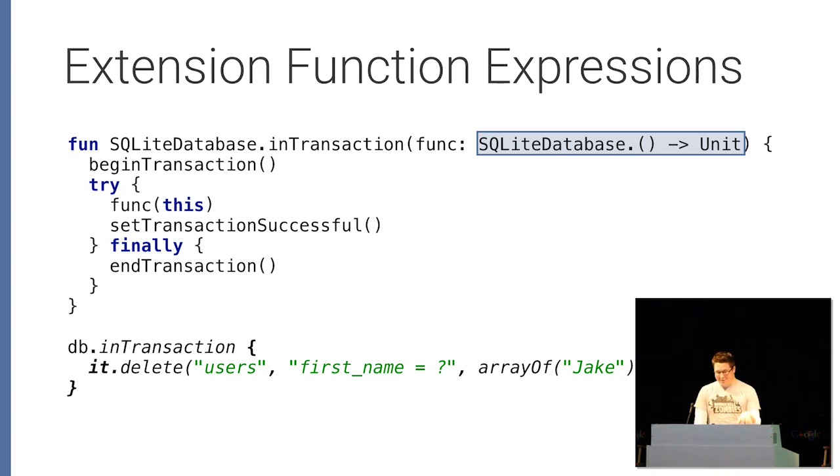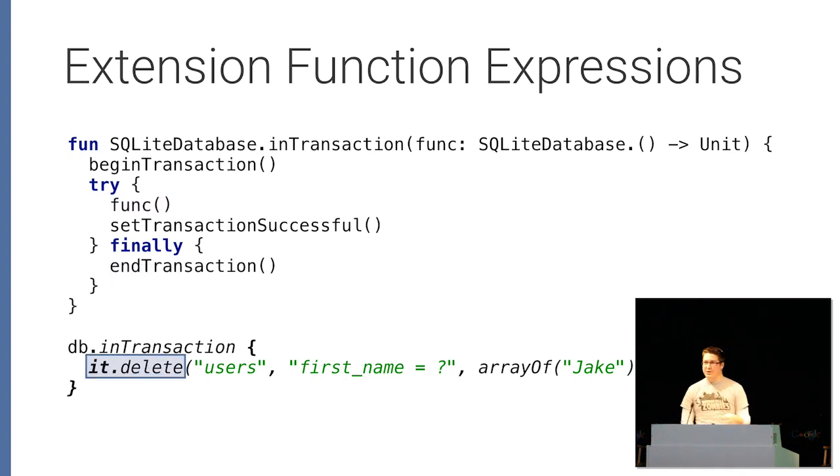So this is going full kind of inception here. The function that we pass into the transaction method will itself be an extension method of that database. So now we're no longer passing this in. We're calling the function which exists on the database itself. And so if you're calling this, we can just eliminate that.